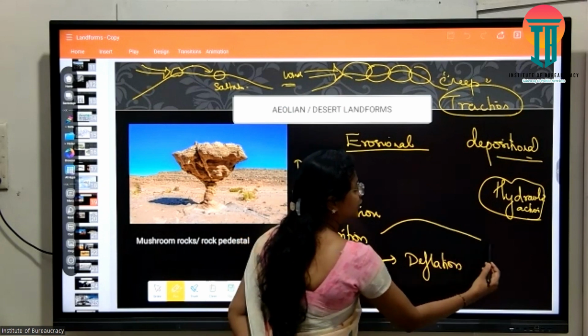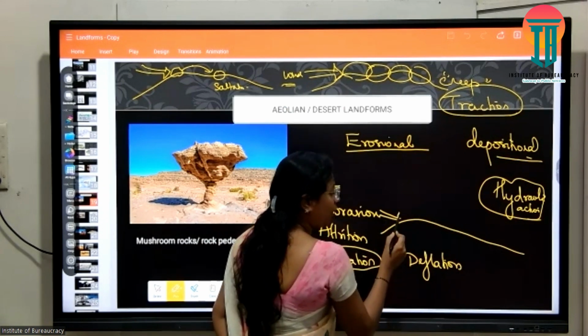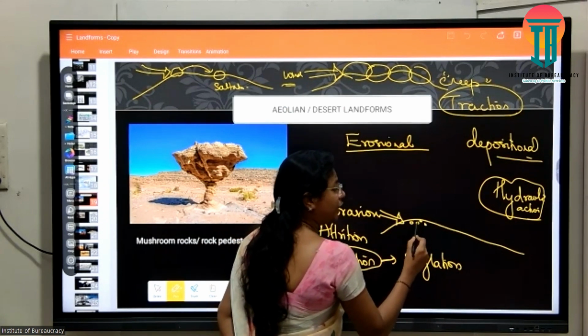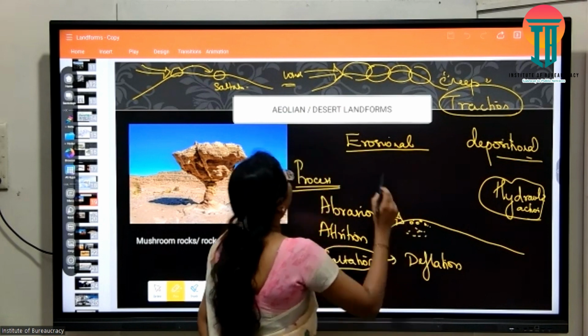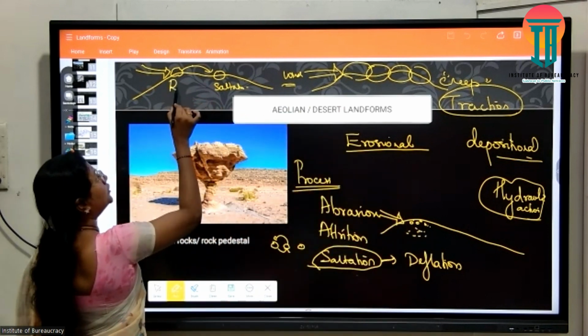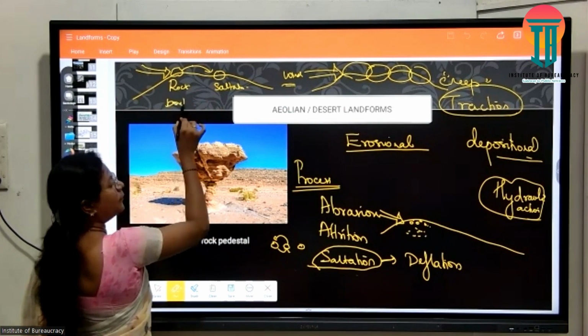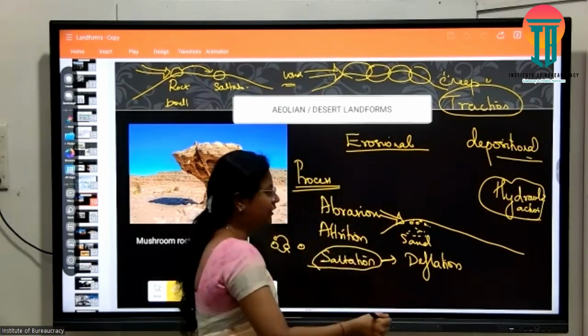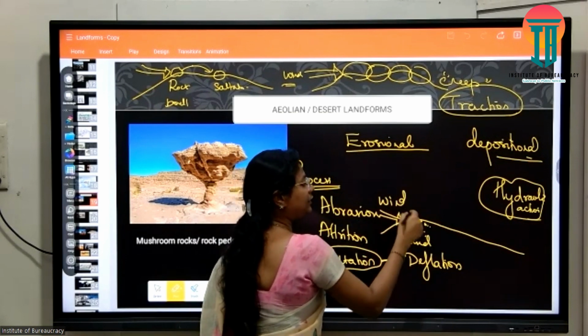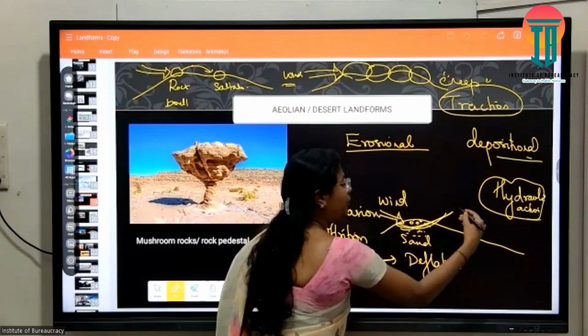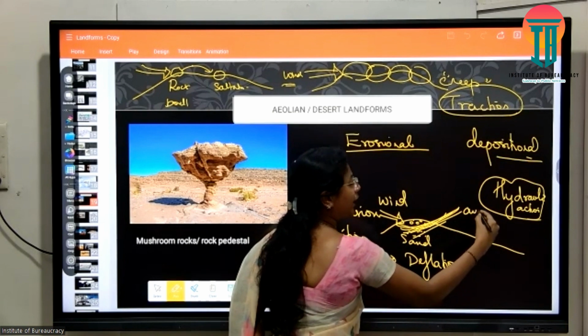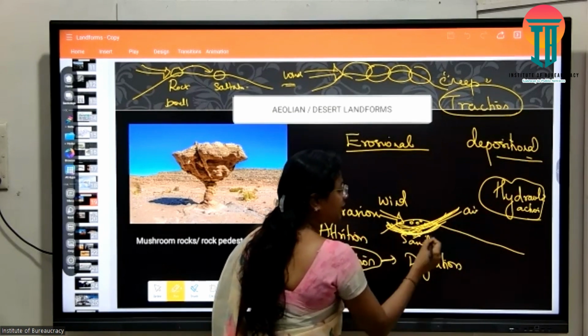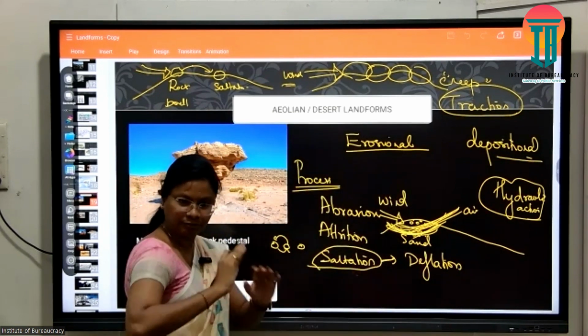meaning if this is my region and the wind velocity is so high and the particle size is very small, compared to larger rocks and boulders, like sand or fine sediments, and the wind velocity is high, what will happen? The wind would throw the particles, suspending them in the air, and small depressions are created in the earlier region.